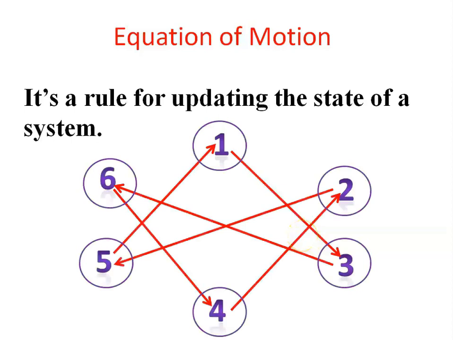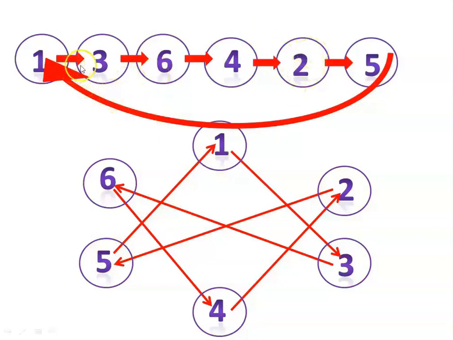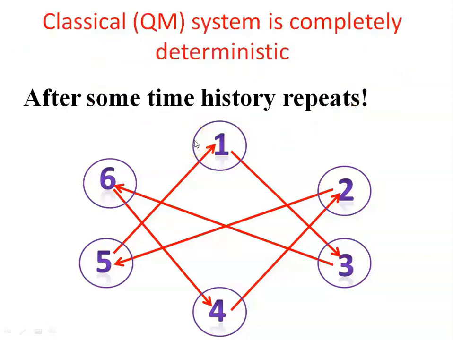The equation of motion is a rule that is updating the state of a system. Let us suppose that we have a system in which 1 is updated to 3, and 3 is updated to 6, 6 is updated to 4, 4 is updated to 2, 2 is updated to 5, 5 is updated to 1, and the system rattles around this cycle. So this is how the system revolves. After some time, the history repeats. A classical or quantum system is completely deterministic because after some time history repeats and you can track the system.